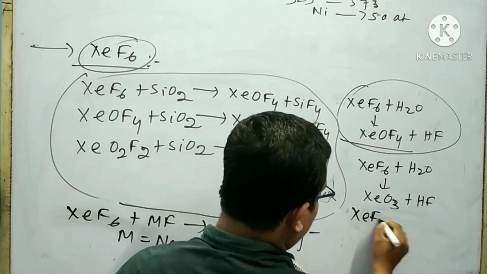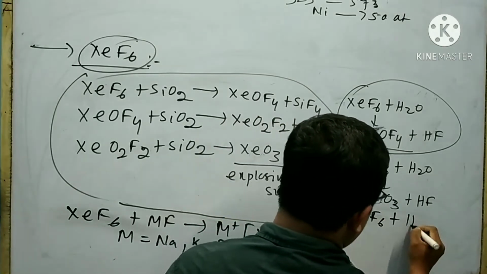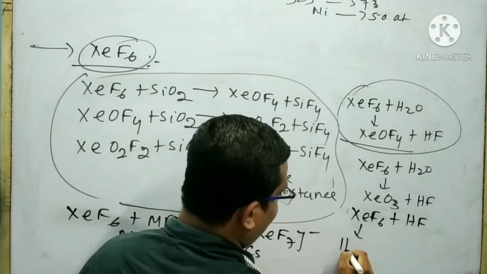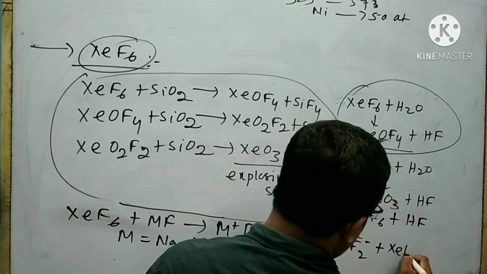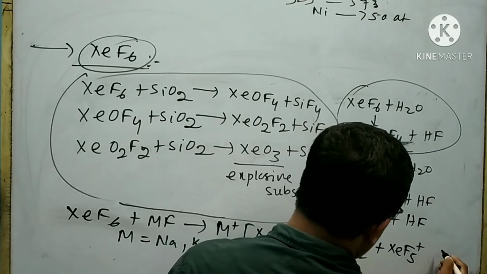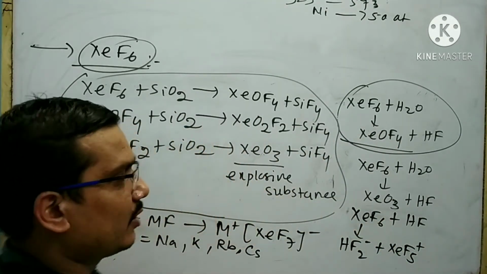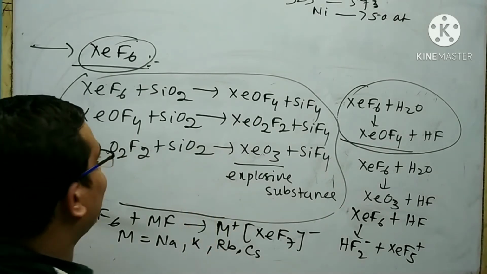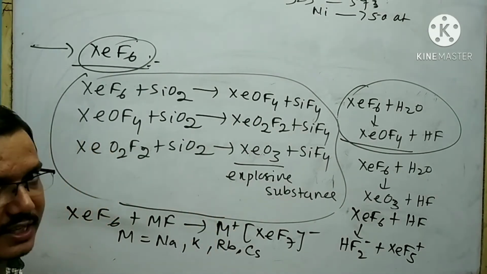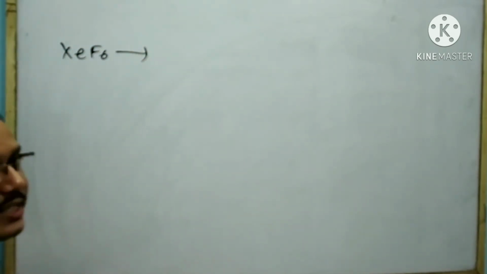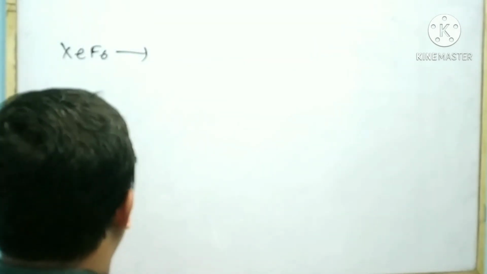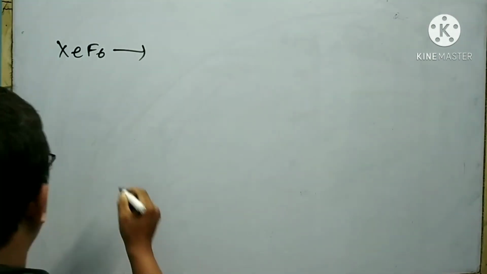When XeF6 reacts with HF, then HF2 minus and XeF5 plus are formed. These are the chemical reactions of XeF6. XeF6 is used as a fluorinating agent and also an oxidizing agent.